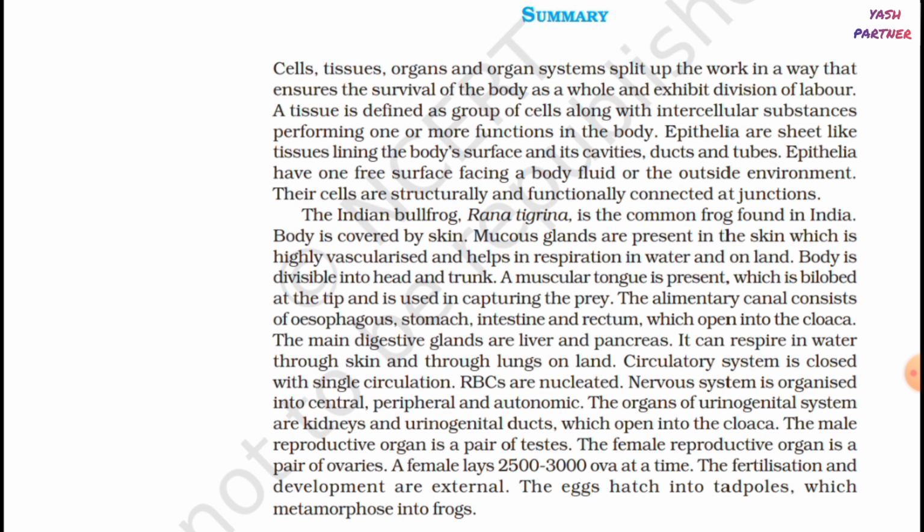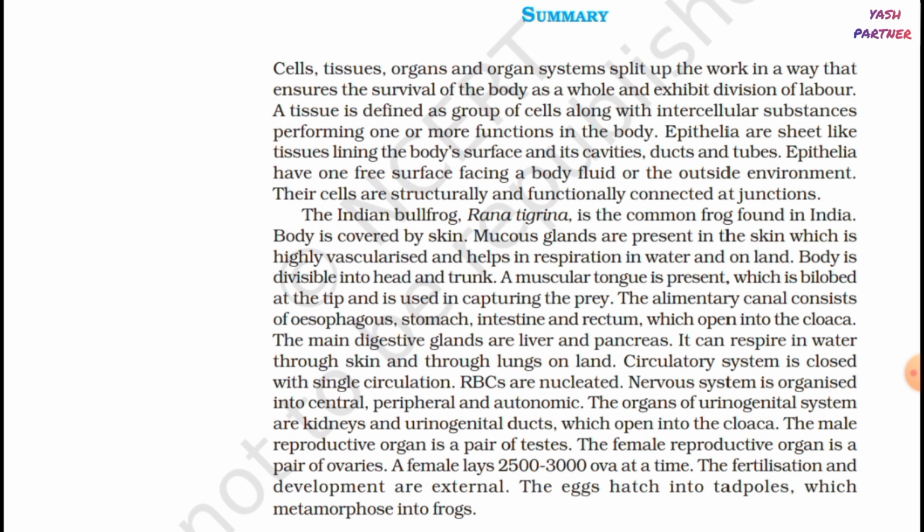The Indian bullfrog, Rana tigrina, is the common frog found in India. Body is covered by skin. Mucous glands are present in the skin, which is highly vascularized and helps in respiration in water and on land. Body is divisible into head and trunk. A muscular tongue is present, which is bilobed at the tip and is used in capturing the prey. The alimentary canal consists of esophagus, stomach, intestine, and rectum, which opens into the cloaca. The main digestive glands are liver and pancreas.